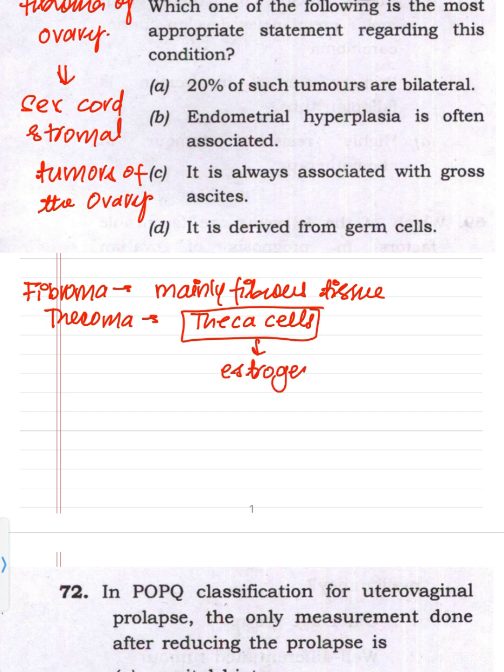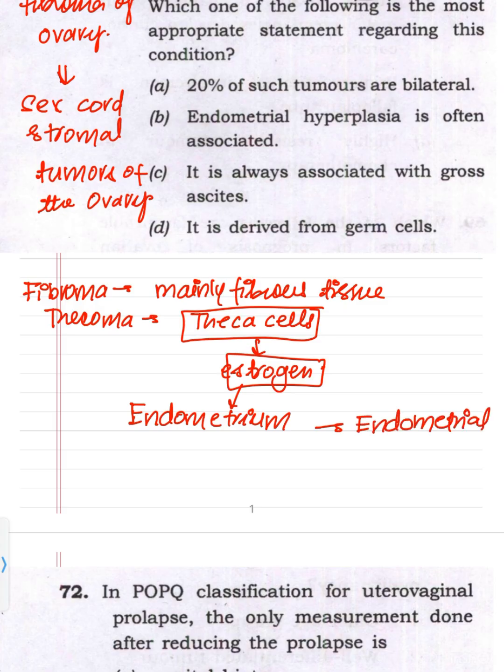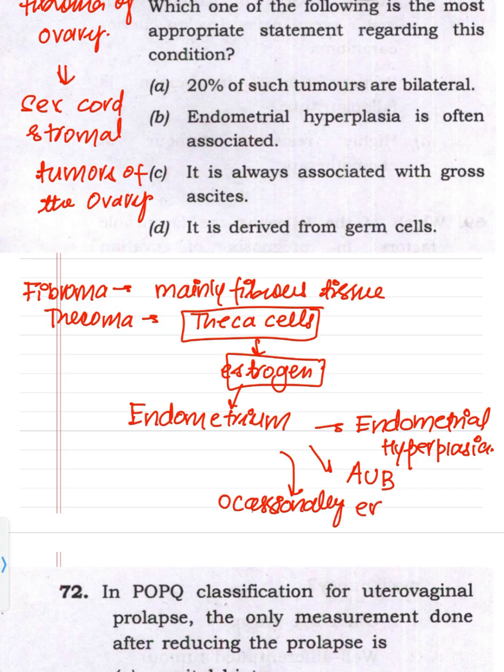Now estrogen will go to endometrium and will cause endometrial hyperplasia, which can cause abnormal uterine bleeding and which may also cause occasionally endometrial carcinoma. Now coming to options.